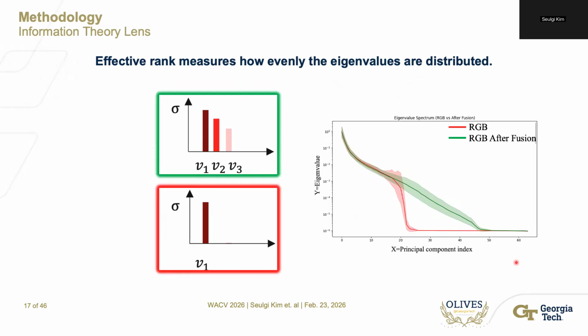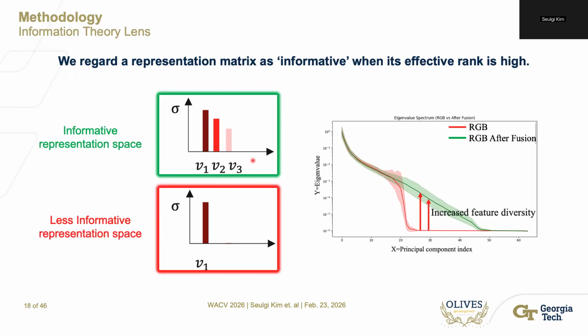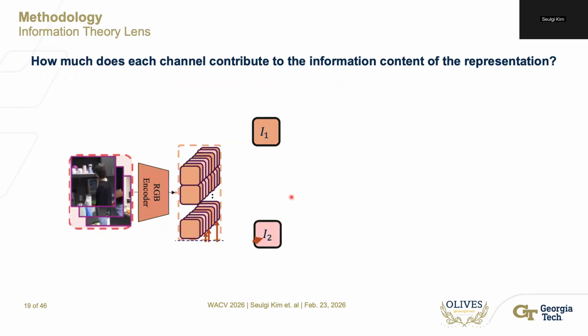So if the effective rank is high, then the eigenvalues are more evenly distributed across principal indices, like the green case. We regard this green representation matrix as more informative because its effective rank is higher than the red representation matrix.